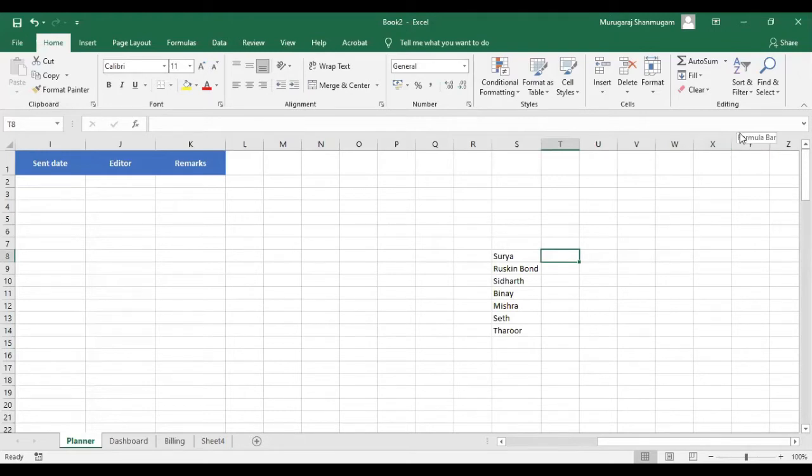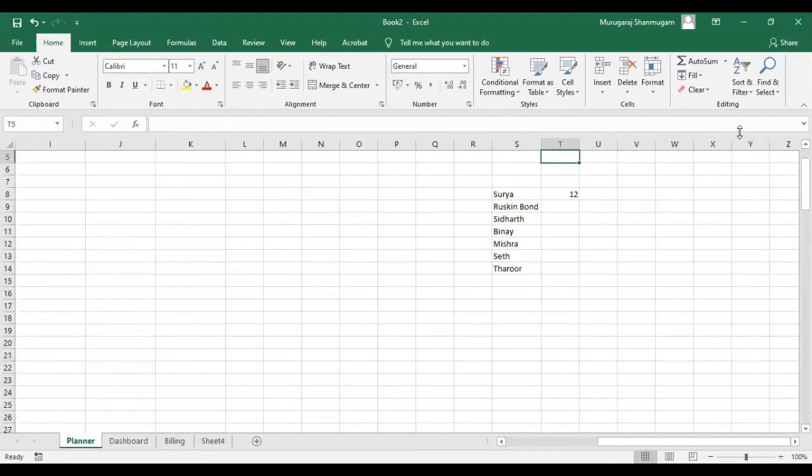So let's say that a book has around 12 chapters, and Ruskin Bond's has around 30 chapters. Siddharth has 25 chapters, and so on and so forth. So I wanted to just create some random numbers for these chapters. Instead of typing random numbers, I can use Excel to create them.